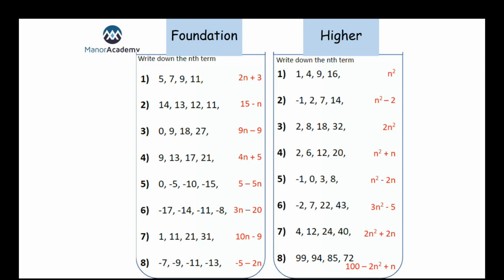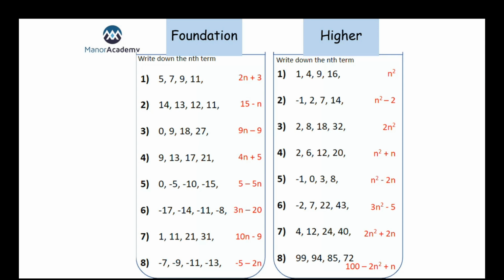Okay. The higher, we said miss out question 1 because it's just a square number, so it would just end up with n squared. Second one, when we took it away, we should have just got all negative 2s, so we should end up with n squared minus 2. Third one, hopefully we should have spotted that we had to double our square numbers, and when we take them away, we get all zeros, so we could have got 2n squared plus 0. And then n squared plus n squared minus 2n, etc.